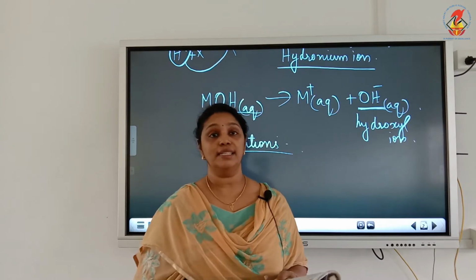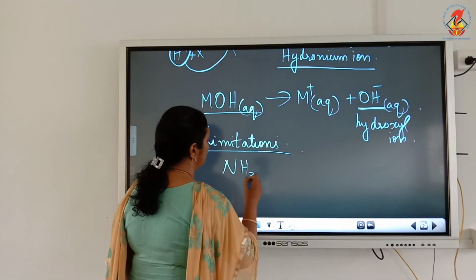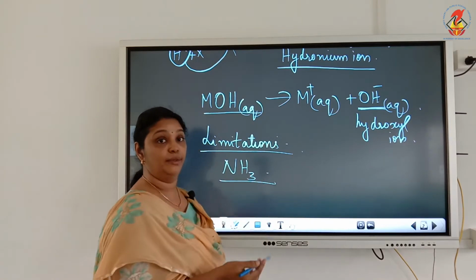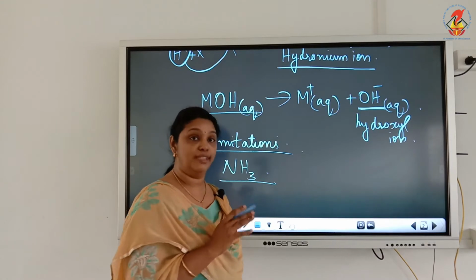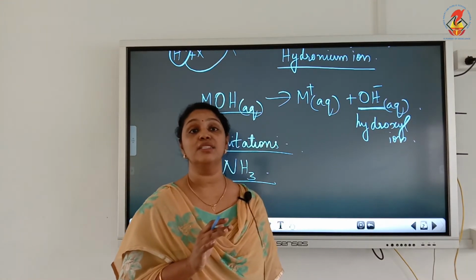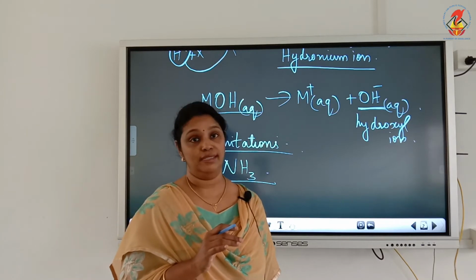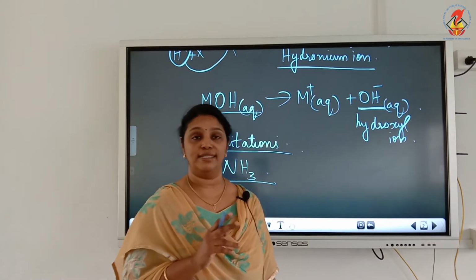The second limitation is that ammonia does not contain an OH group, hydroxyl group, but we know that ammonia is a base. So the explanation that ammonia is a base is not done with the help of the Arrhenius concept of acids and bases. These are the two limitations.